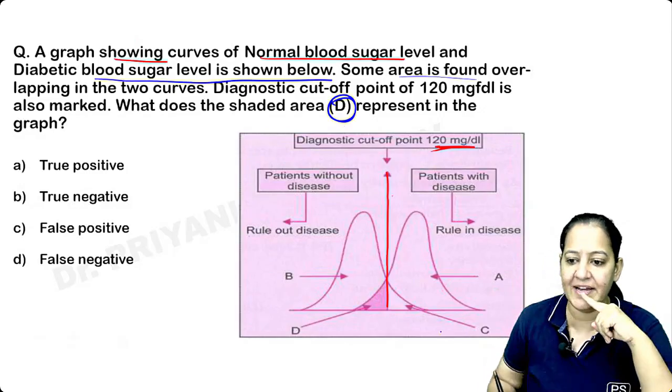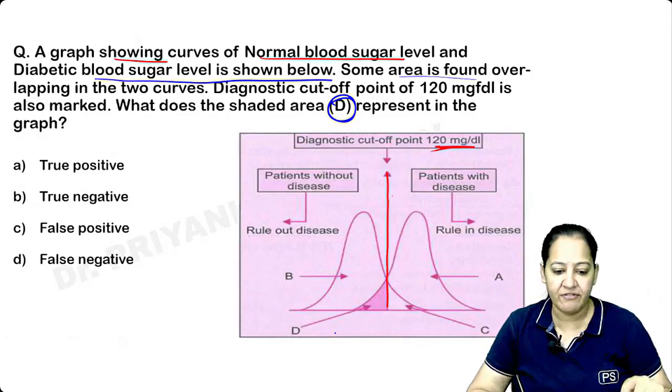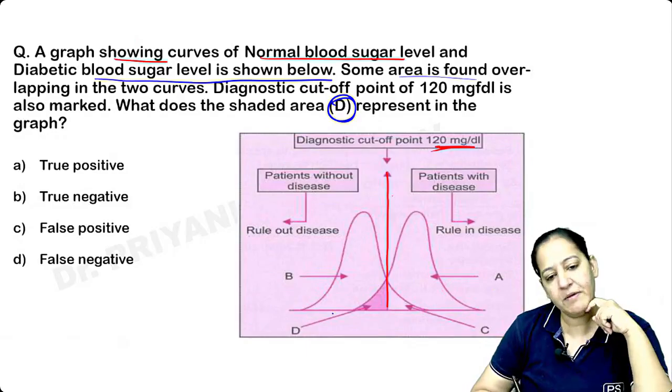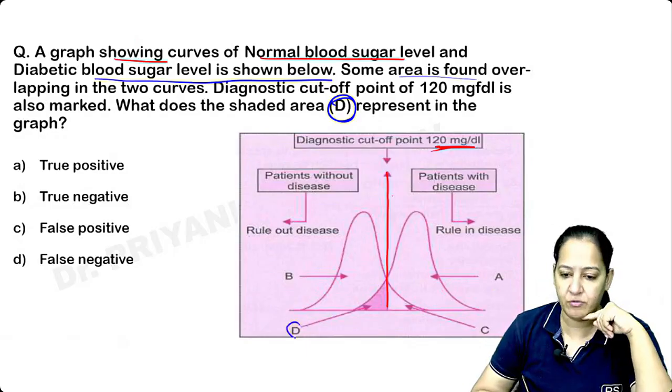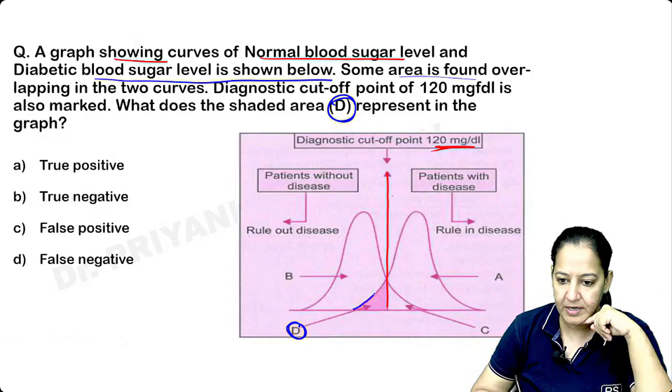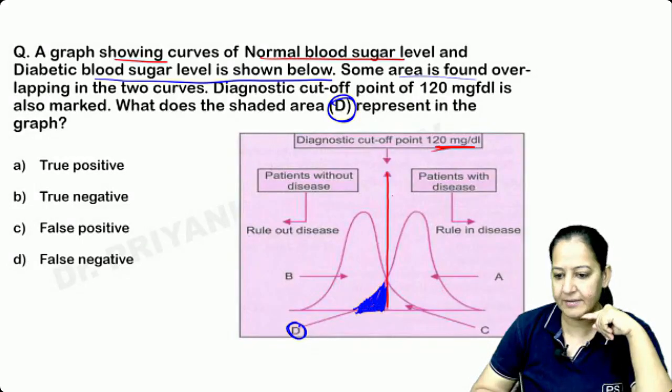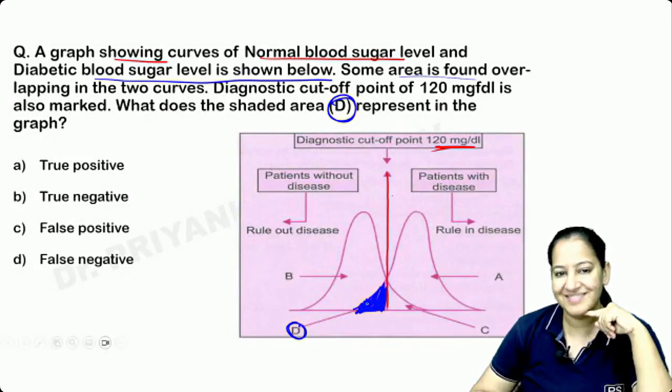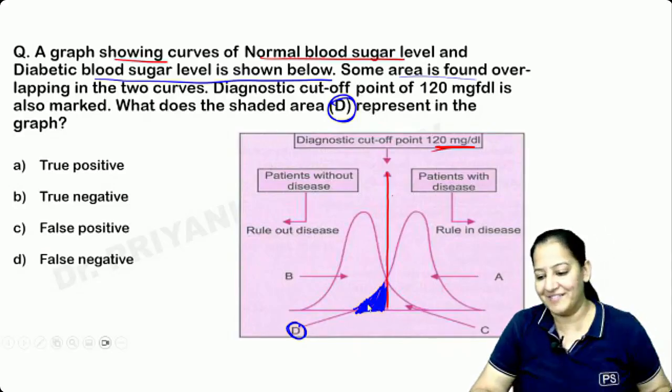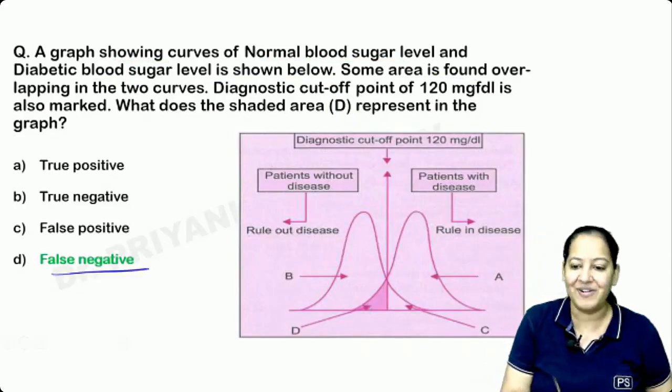They have done a labeling: A, B, C, D. Where is D in the graph? They are asking what is D. You tell me what is ABCD, all four. For now, tell me what D is. This D, this area. What is this area? I'm asking, you're asking D. What is the correct answer? Of course it's not true positive or true negative. The answer will be from false positive, false negative. So yes, the correct answer is false negative.